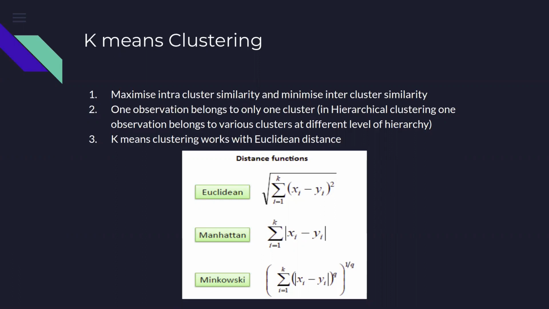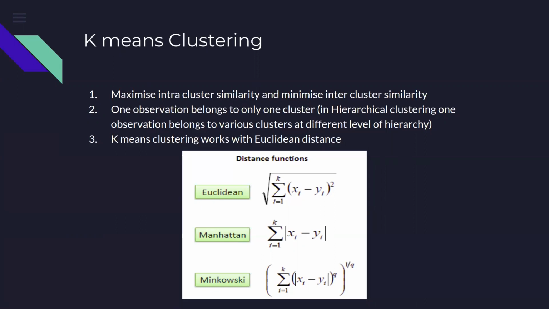So here also we will compute the Euclidean distance, although there are other measures of distance also available. Euclidean distance will take the difference between two different observations on the features that we have.